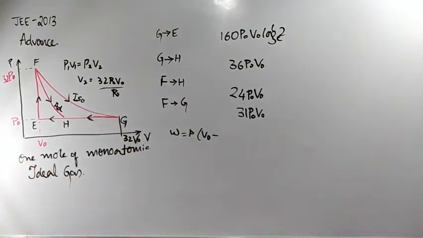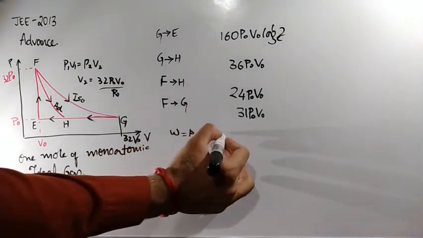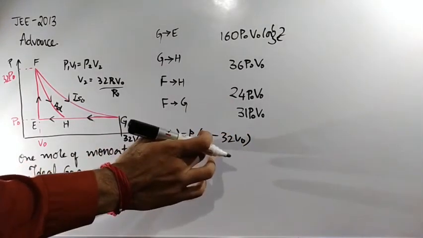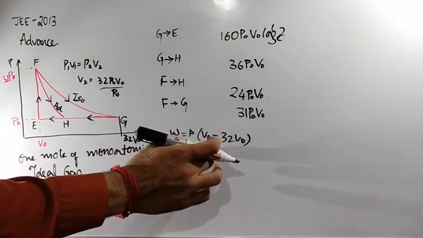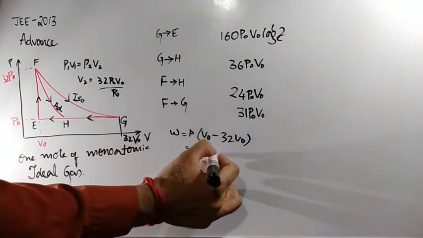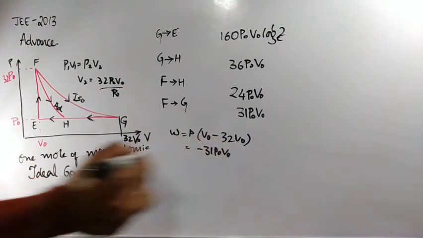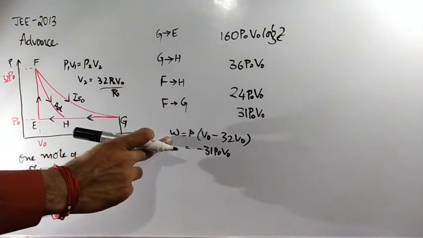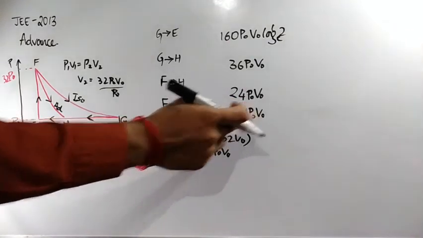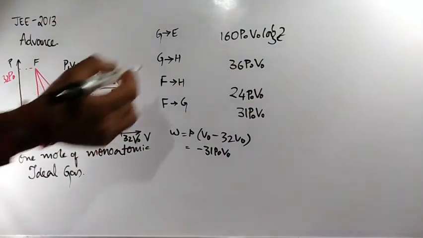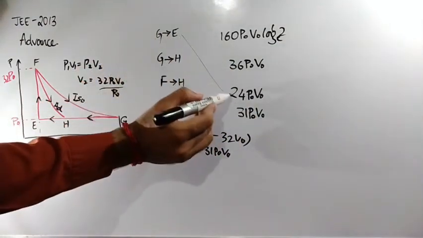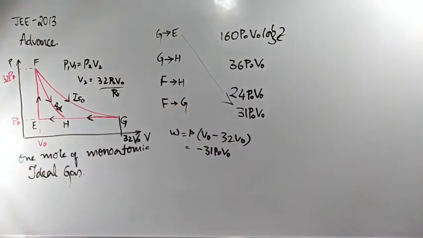Clear? So if you substitute 32 V naught here, what do you get? P naught into V naught minus 32 V naught, that is minus 31 P naught V naught. This is the work done by the gas. Work done on the gas means the value will be reversed, so 31 P naught V naught. So for the G to E process, this value will be correct: 31 P naught V naught.